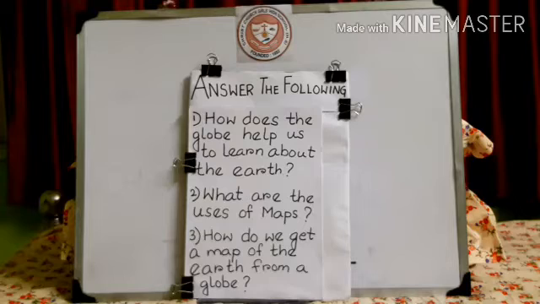Have you all understood what you are supposed to write for this answer? Let me repeat once again. Okay, listen very carefully. Question number 3. How do we get a map of the earth from a globe? The answer is, a globe is a map in the shape of a ball. If we cut the hollow globe into two equal halves, we shall get two half spheres of the earth. This is called the map of the world on the globe. Have you all understood?